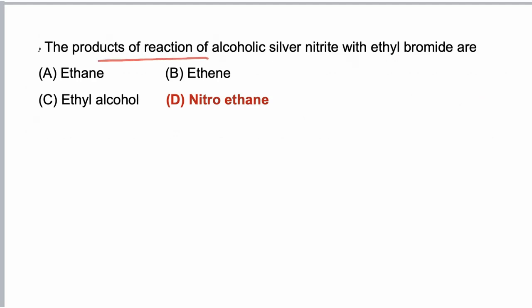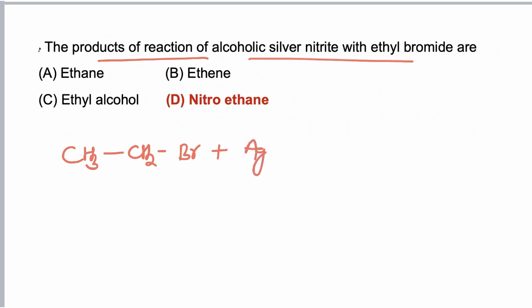The product of reaction of alcoholic silver nitrite with ethyl bromide. So ethyl bromide CH3CH2Br reacts with AgNO2. Now this molecule is having covalent bond between silver and oxygen.